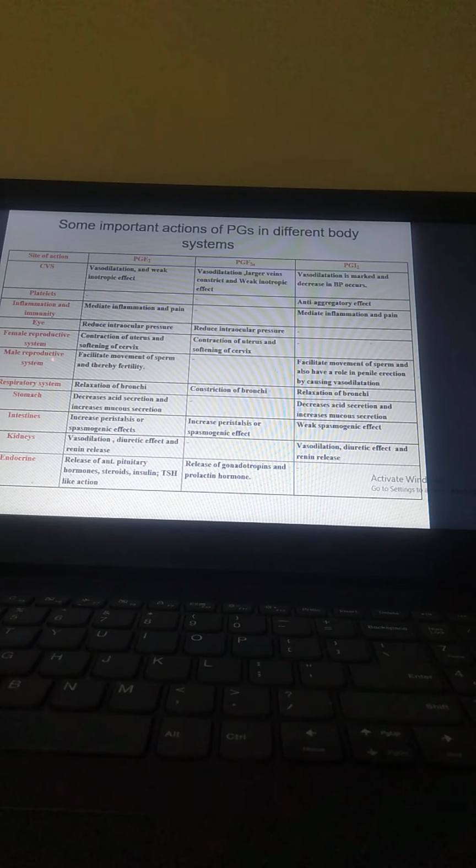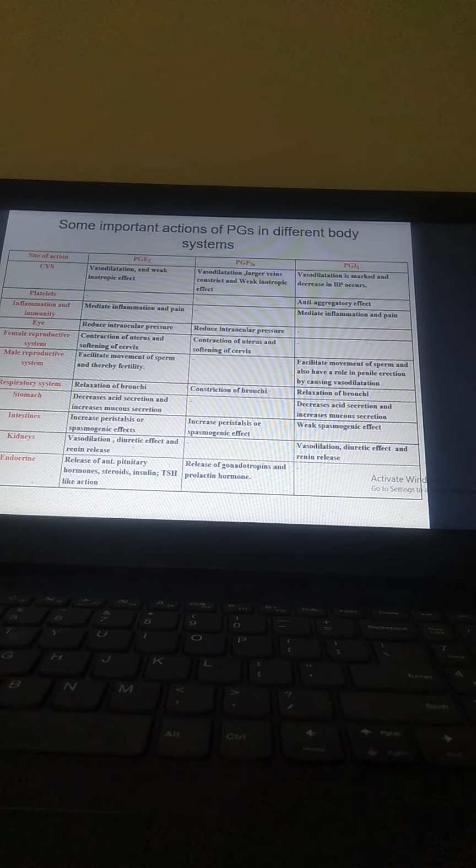Now, in the male reproductive system, PGE2 facilitates movement of the sperms and thereby fertility. PGI2 also facilitates movement of the sperms and has a role in penile erection by causing vasodilation. Respiratory system: we have relaxation of bronchi through PGE2, constriction of the bronchi through PGF2 alpha, and relaxation of the bronchi through PGI2. Now, stomach: we have decreased acid secretion and increased mucus secretion through PGE2, and decreased acid secretion and increased mucus through PGI2.